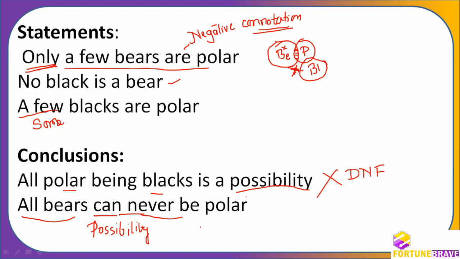Only some beers can be polar. Not all beers can be polar. It's not possible to make all beers polar. So therefore, you see in this statement itself the answer is there. Only a few beers are polar. The same statement is rewritten here. It is like rewriting. All beers can never be polar means only few beers can be polar and not all beers can be polar. Therefore, this follows.